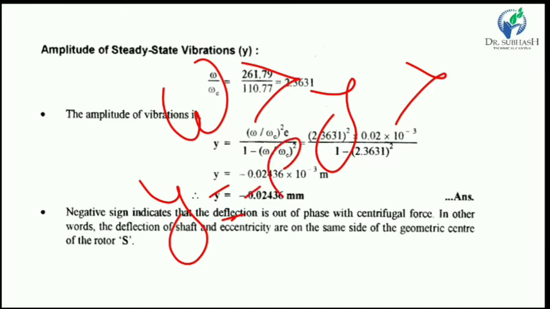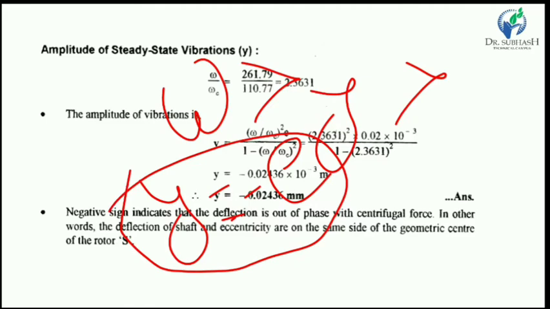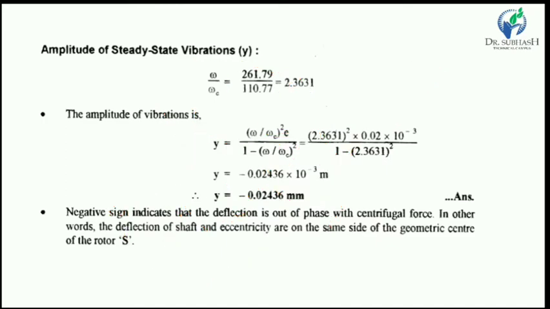If the y value is negative, then the rotation occurs about the geometric center as the center point of rotation of the rotor, which is eccentric outside. So vibration is less. The center of gravity of the rotor works as the center of rotation for this condition, so vibration is less for that condition.